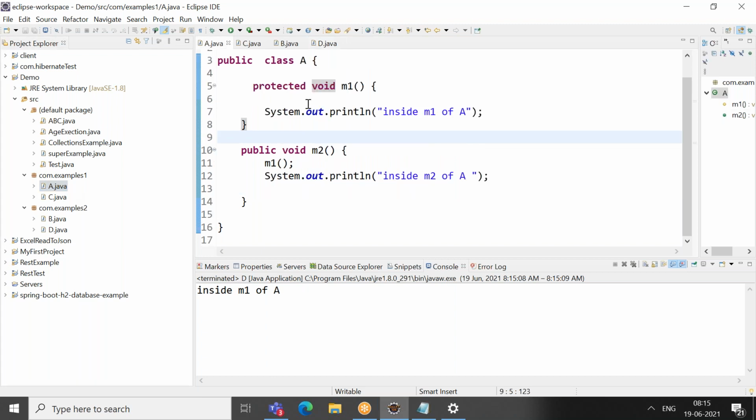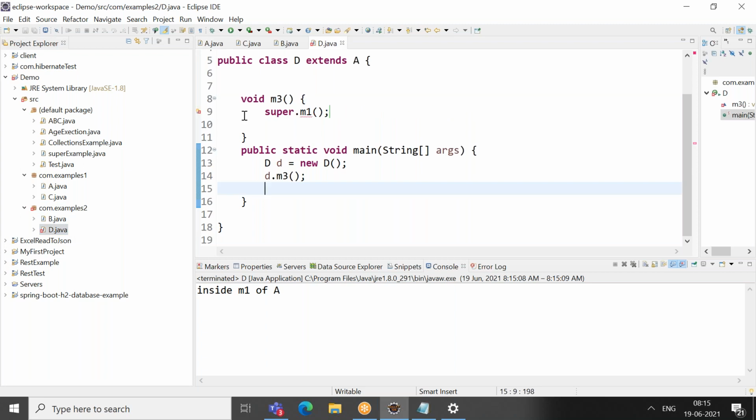Assume this is default, right? Then can I do it in this indirect way? Assume your M1 is default. Can I call it whenever there is a child and parent relationship? No. Even with a child and parent relationship, default cannot be called because that is very restricted to within the package. Even if there is a child and parent relationship, you cannot call super.m1. It is throwing an error, because M1 is not visible. Other methods you can call if they have accessibility.